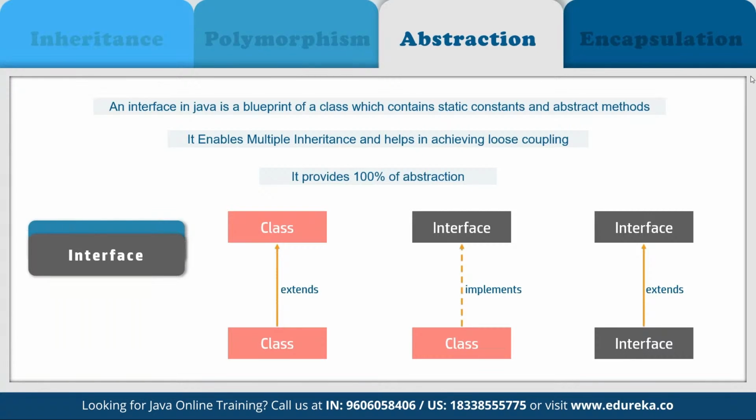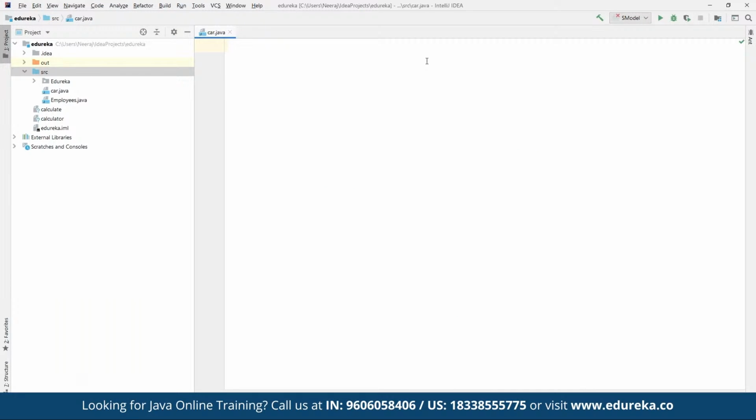Now, if we want to work on abstraction as well, we can take a small example. We come back to our editor where we are going to make use of a simple class. To work on abstraction, we can define an abstract class, suppose, as Animal.